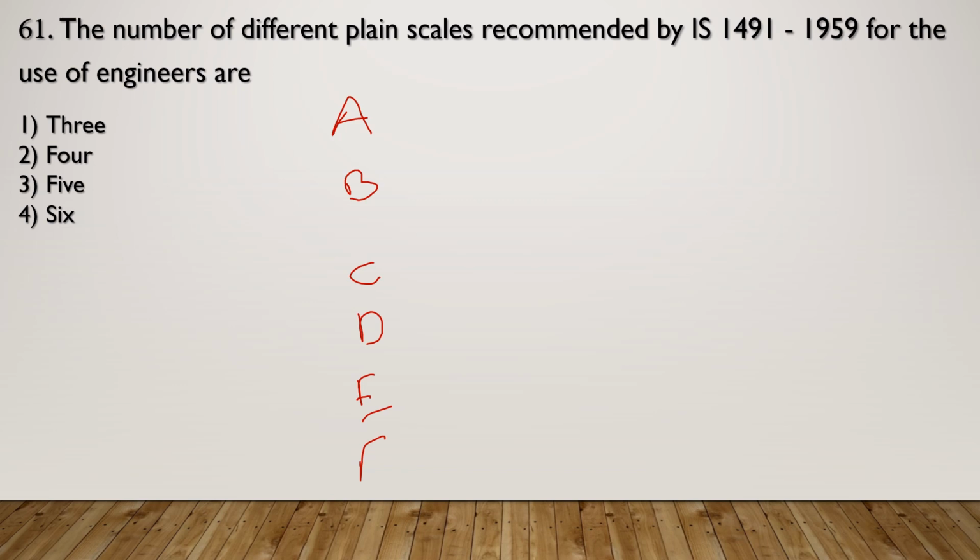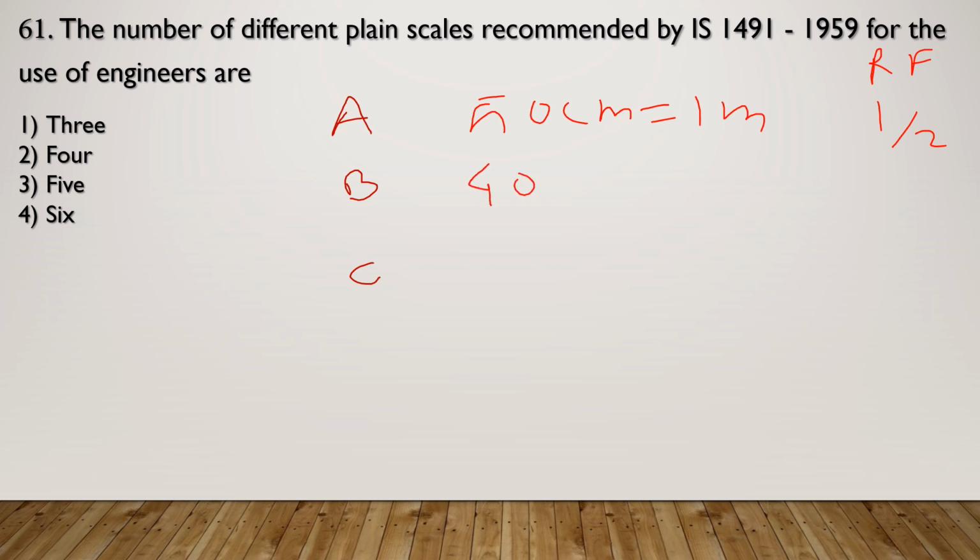Now out of these 6 scales, the first 3 I am writing over here. The first 3 are A, scale A. It is 50 centimeter is equal to 1 meter, and representative factor RF for this is equal to 1 by 2. So 1 half. The second scale which is designated as B is 40 centimeter is equal to 1 meter, or it is also 20 centimeter is equal to 1 meter.